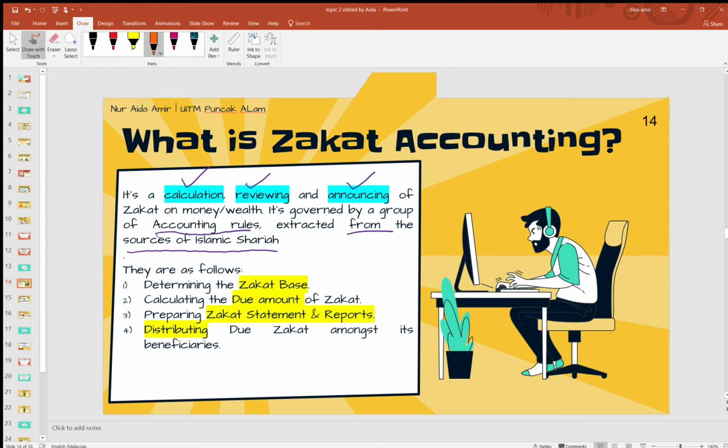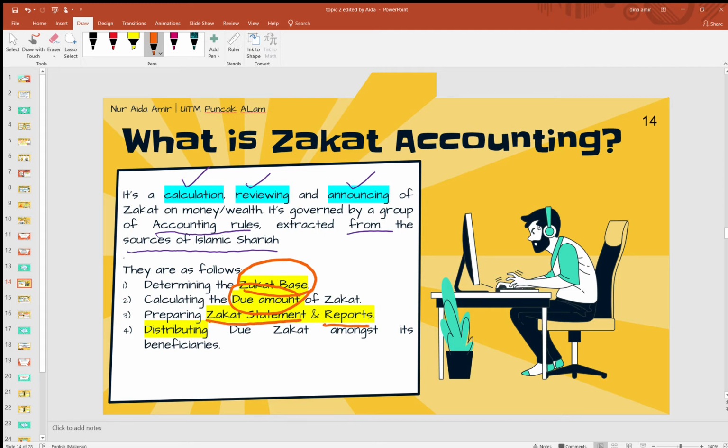They are as follows. When you do zakat accounting, you need to determine the zakat base first. After you determine the zakat base, you need to calculate the due amount of zakat. This one we will cover in the full statement of zakat accounting later, so you can imagine how zakat accounting is prepared in a full statement. Third is preparing zakat statements and reports.